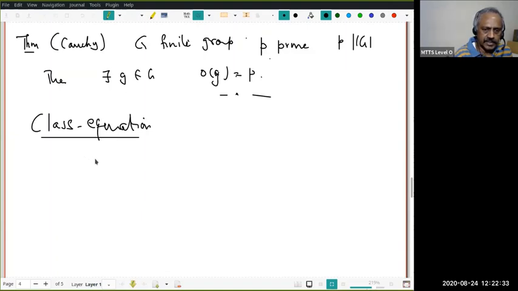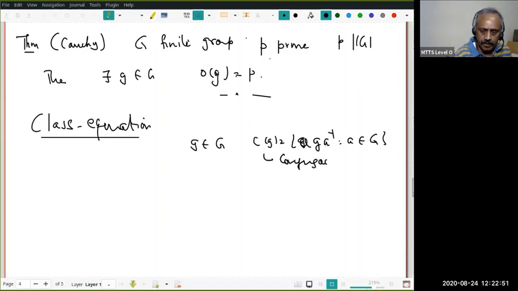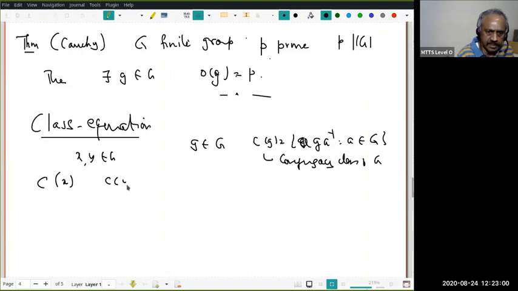Given any element g in G, C(g) is the set of all a g a inverse, where a varies over G. This is what you call the conjugacy class of g. Given two elements x and y in G, the conjugacy classes of x and y are either disjoint or equal.